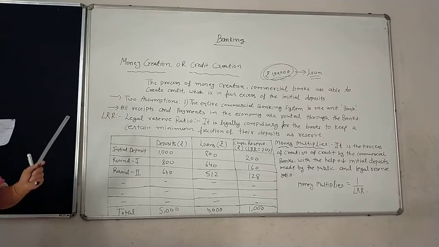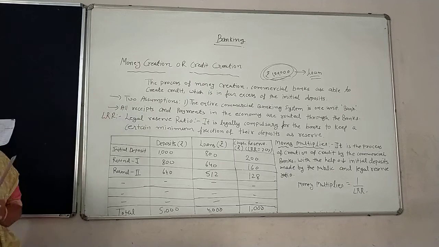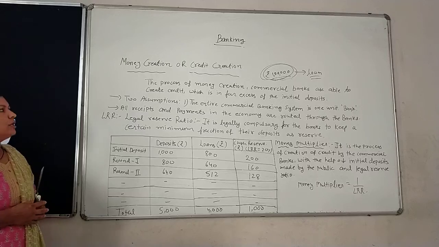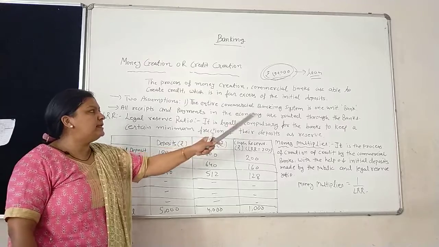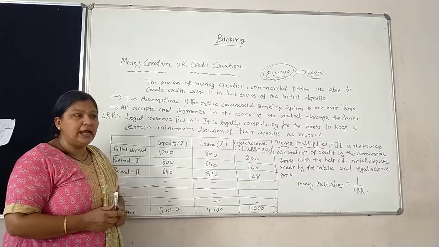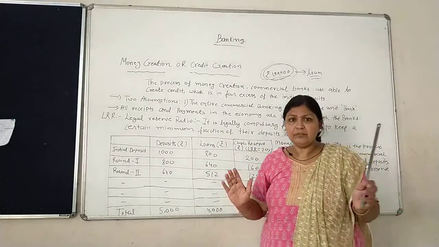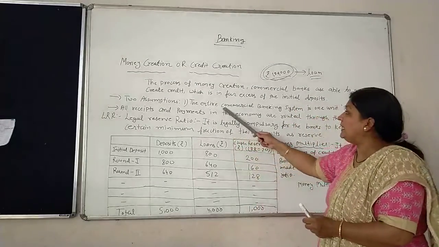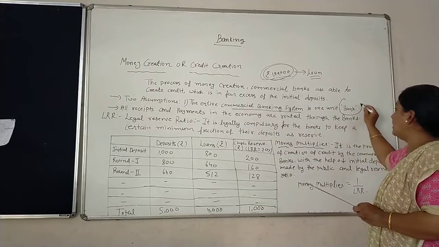There are two assumptions for this process. If we do not take these two assumptions, money creation or credit creation is next to impossible, and our economy is based on the assumption only. First, the entire commercial banking system is one unit. It means in our economic system there is no other bank. No SBI, no HDFC, no UOB like this. So the entire commercial banking system is one unit, that is called the bank.